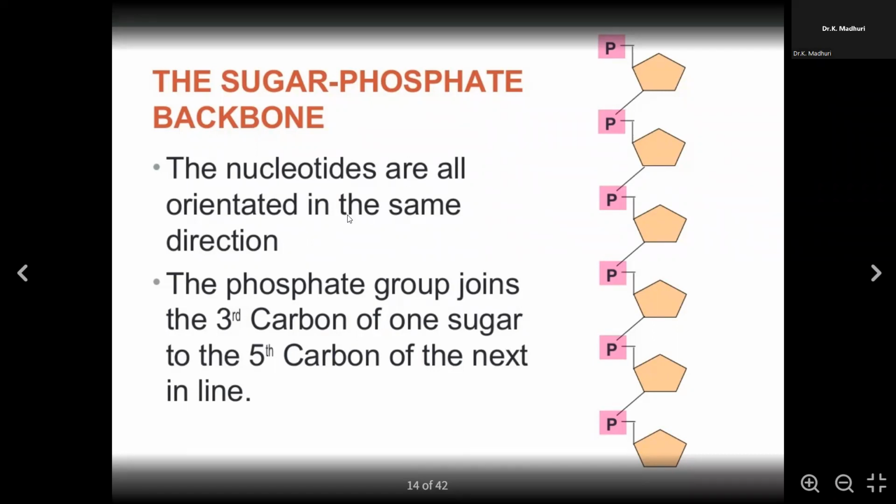So the nucleotides are also oriented in the same direction, one after the other. Nucleotide means what? A sugar, a phosphate, and a nitrogenous base. So as you can see, the phosphate group joins the third carbon. You can see here the phosphate group over here. It will join to the third carbon. As I mentioned, 1, 2, 3, right? So the phosphate group joins the third carbon of one sugar and the fifth carbon of the next sugar. So the phosphate is between the third and the fifth one.